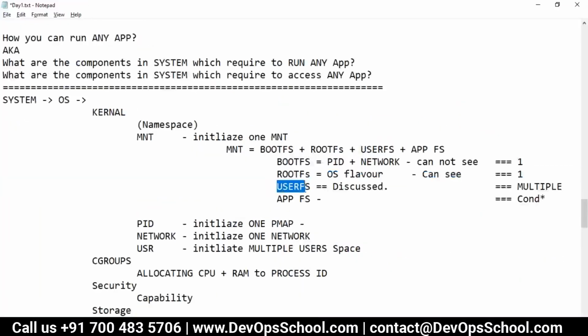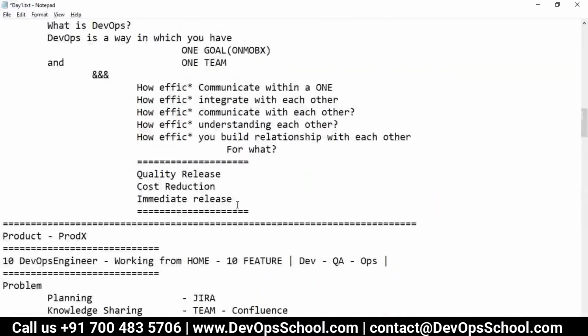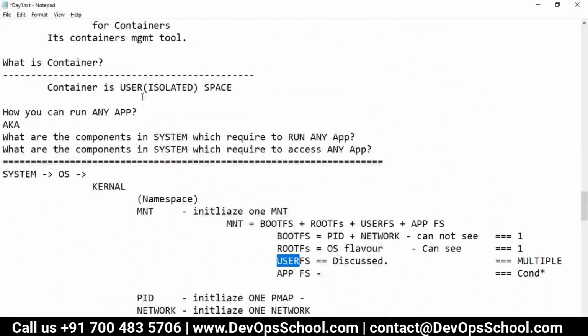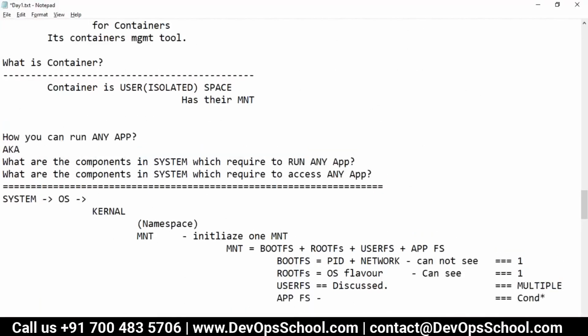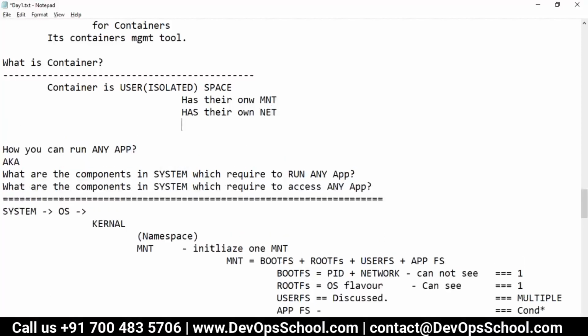So a container is a user space, isolated, has its own mount, its own network, and its own PMAP. What is PMAP? Yeah, PMAP.